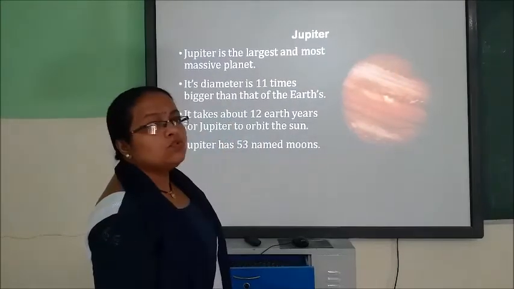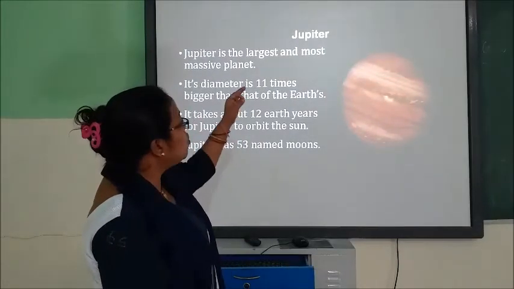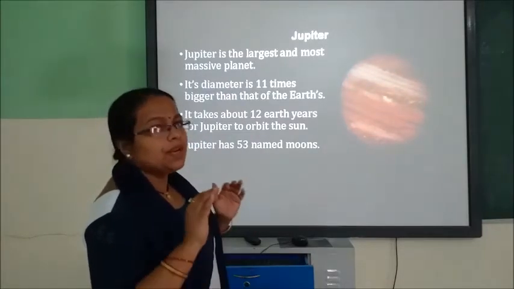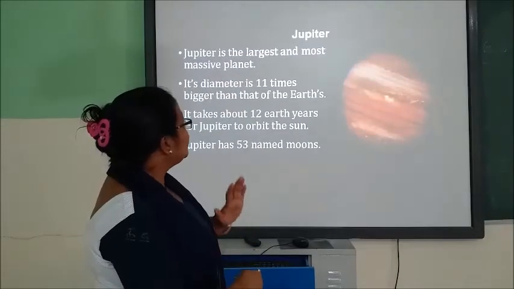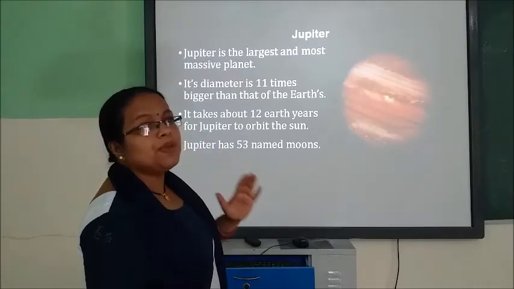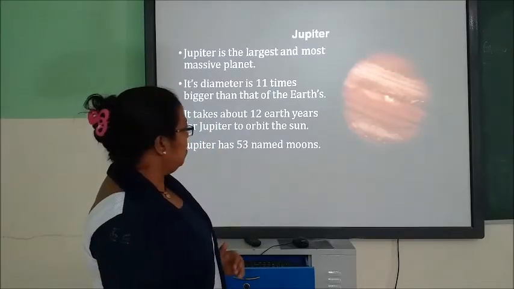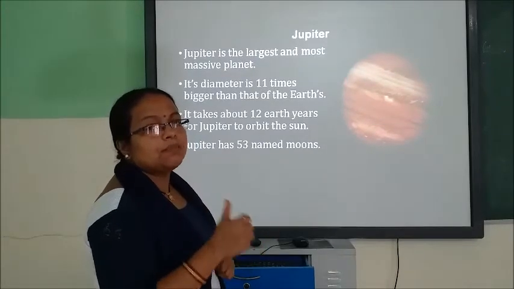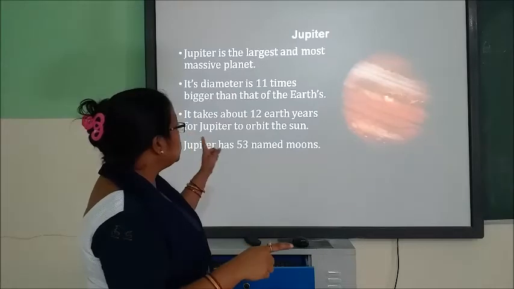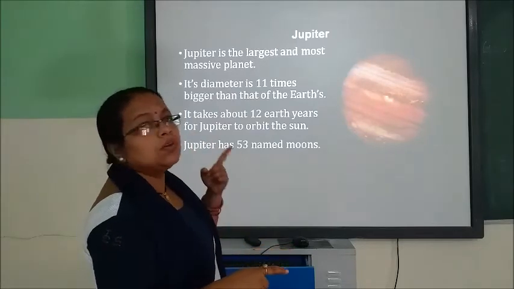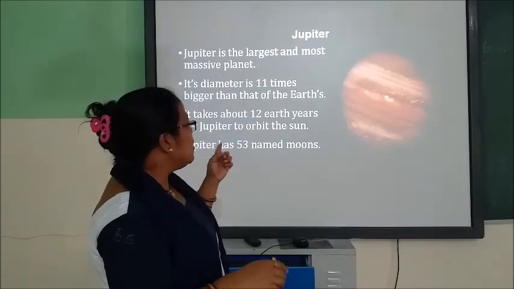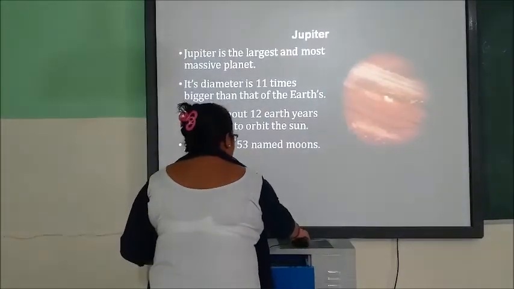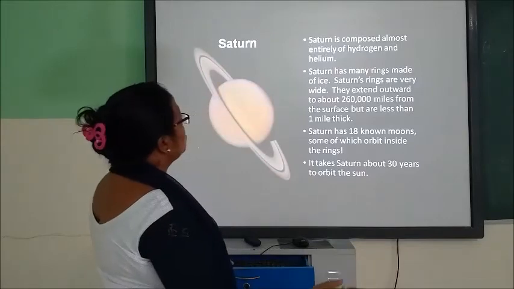Children, Jupiter is the largest and most massive planet in our solar system. Its size is huge, and its diameter is 11 times bigger than the diameter of our Earth. Imagine, it takes about 12 Earth years to complete its orbit around the sun. Jupiter has 53 named moons, and many are unnamed also.